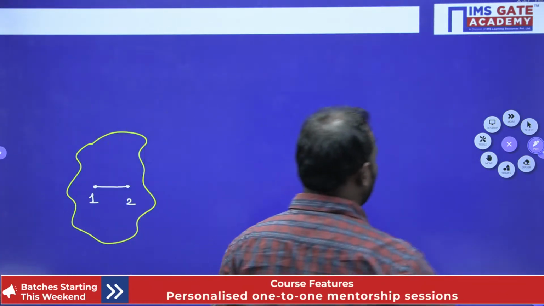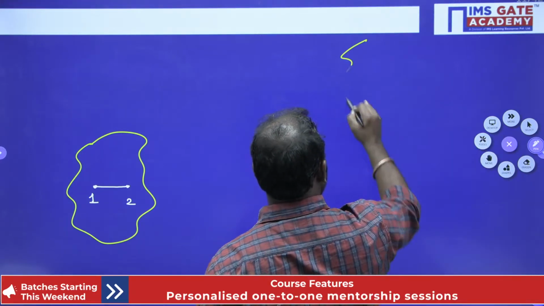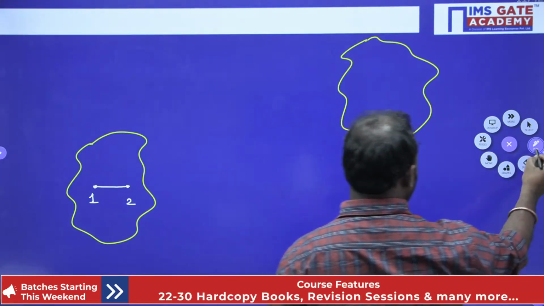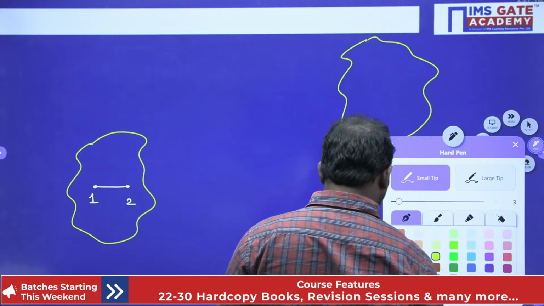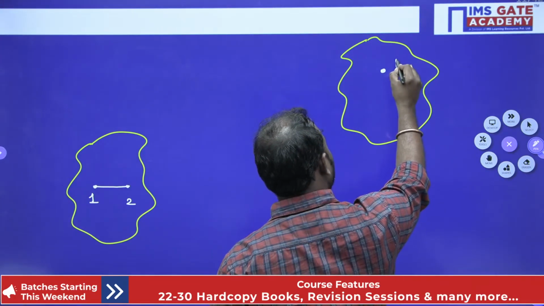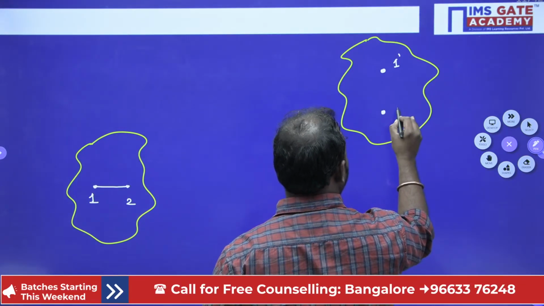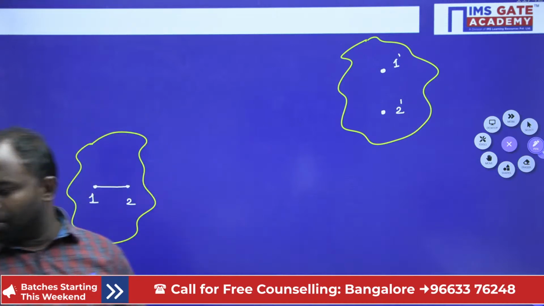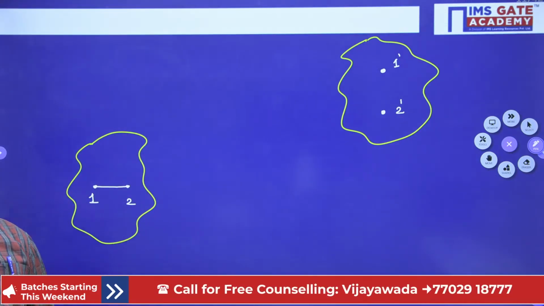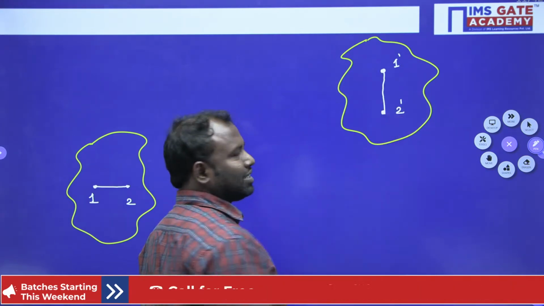After that this body reaches over here. Now my particles are at 1 dash and 2 dash. Now my body position is like this, and the distance between these two is like this.